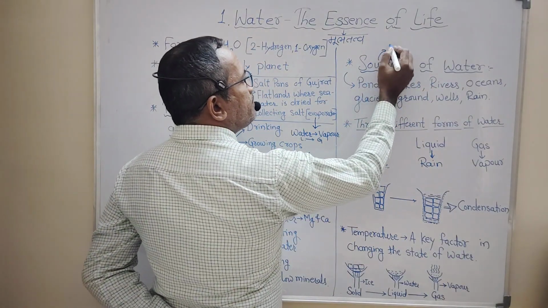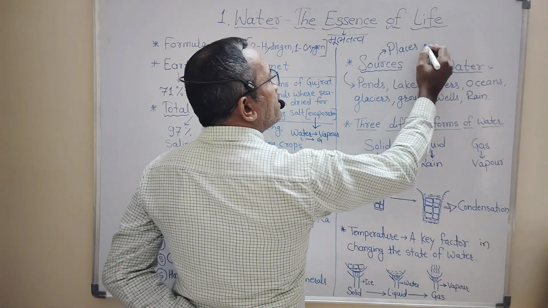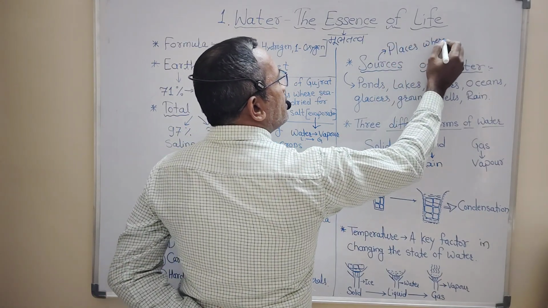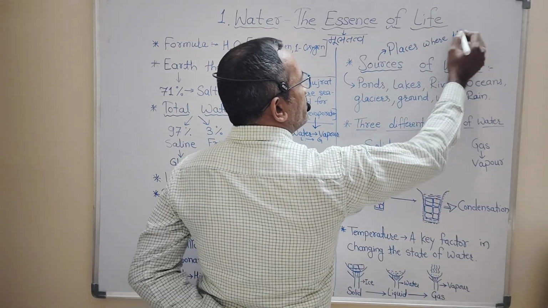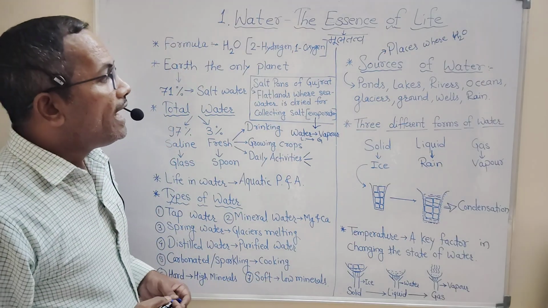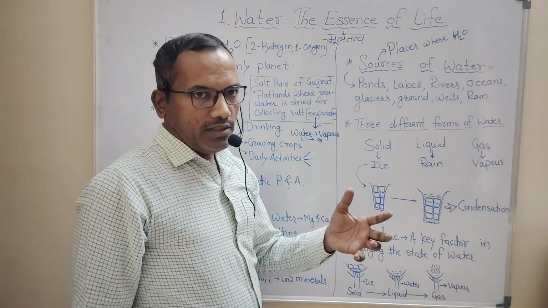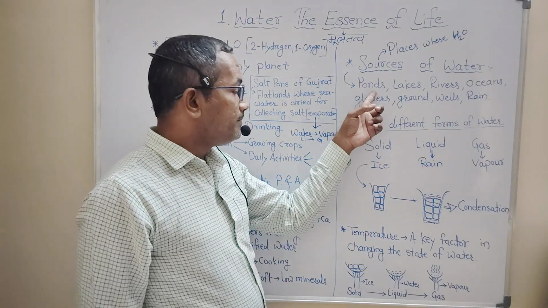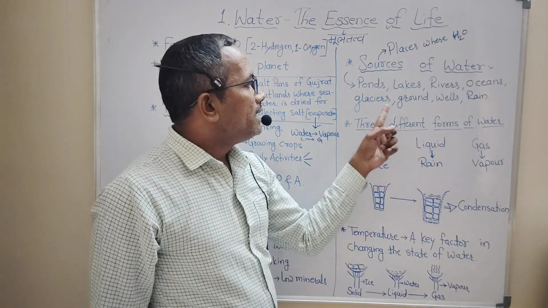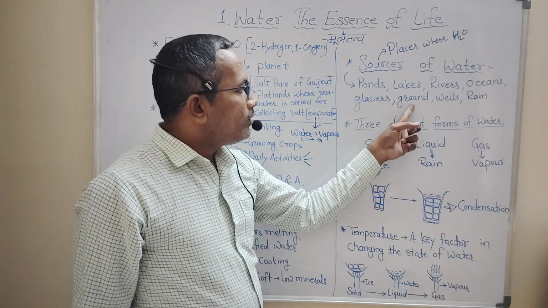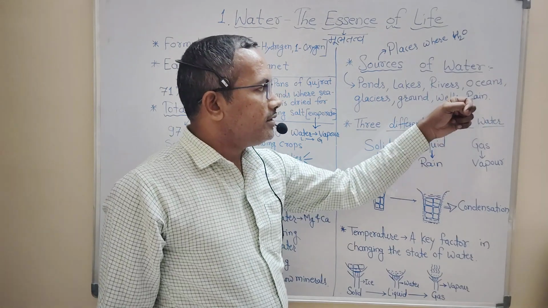Sources means the places or regions where we get a sufficient amount of water. There are many various sources of water present on earth in the form of ponds, lakes, rivers, oceans, glaciers, groundwater, water in wells, and rainwater.